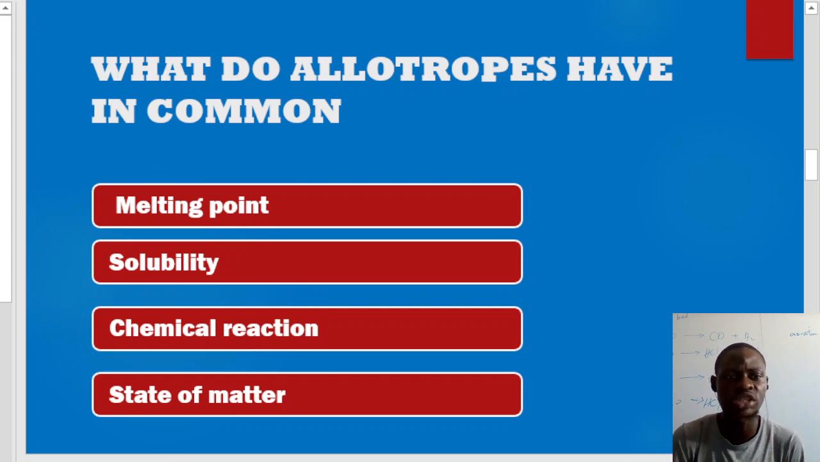Now, if you check this question here, what do they have in common? All allotropes must have only chemical reactions in common. They don't have anything in common with regard to physical state. Their physical state is entirely different. Take note of this, so that in case you see this kind of question, you'll be able to tackle it.